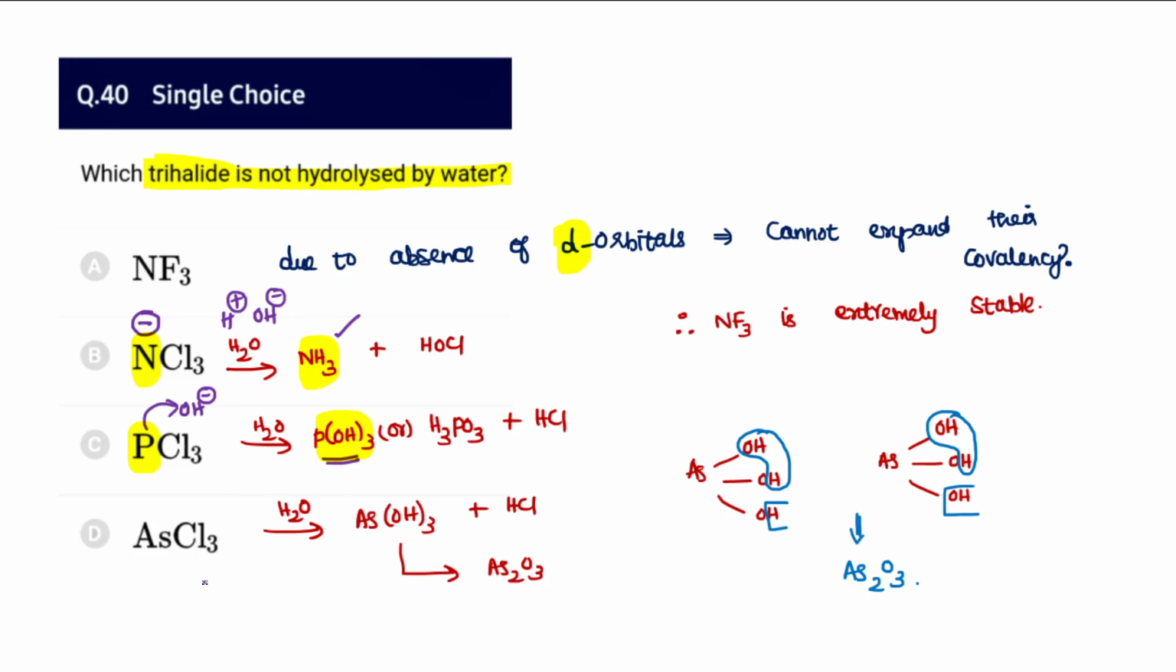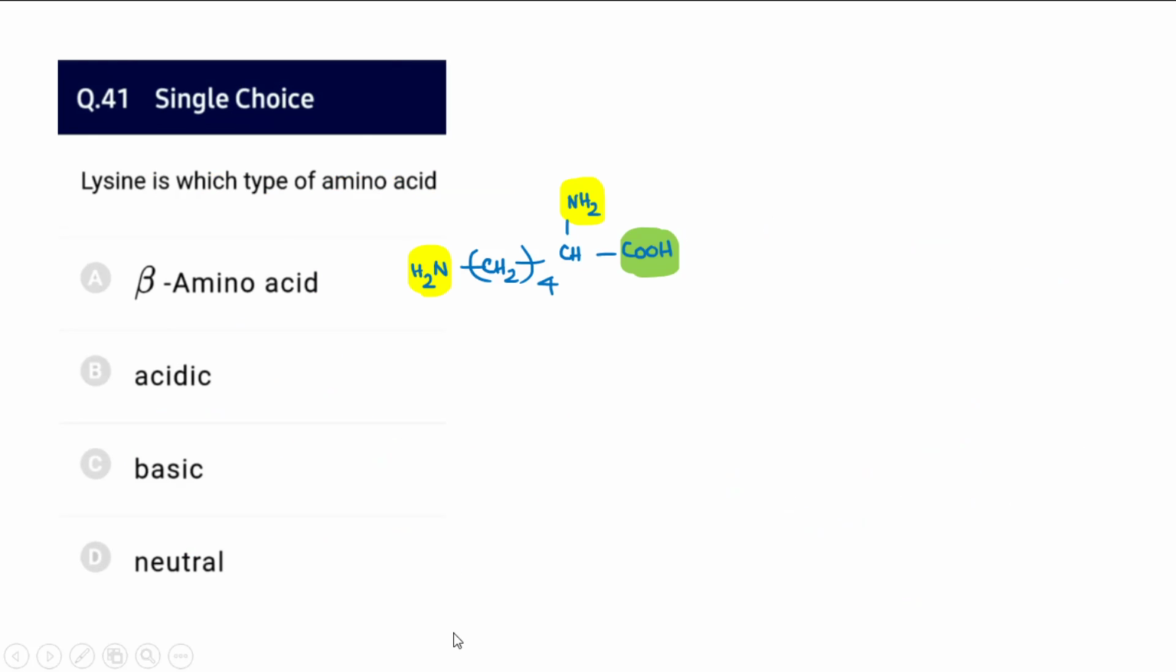And AsCl3, all three chlorines will be replaced by As(OH)3, but that also releases water molecules. Altogether 3 water molecules will be out from 2 cases. Here 1 water molecule, here 1 water molecule, and here you get another water molecule. So there are totally 3 water molecules evolved, so As2O3 is left out, so it gets converted even into As2O3.